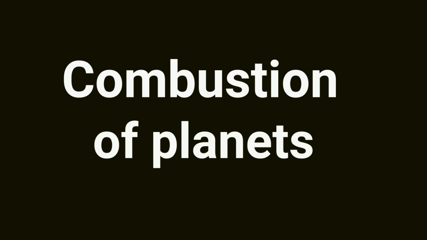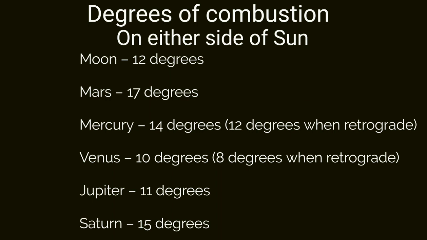While in a state of combustion, planets lack power to protect and promote their significations and houses ruled by them. Nodes never become combust, as they are shadow planets. The degree of combustion on either side of Sun is different for each planet.